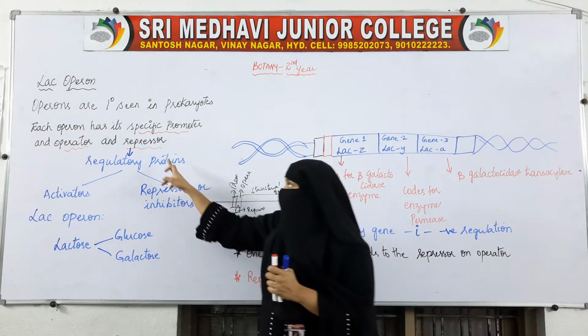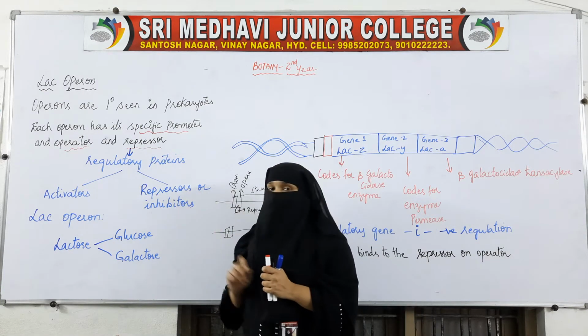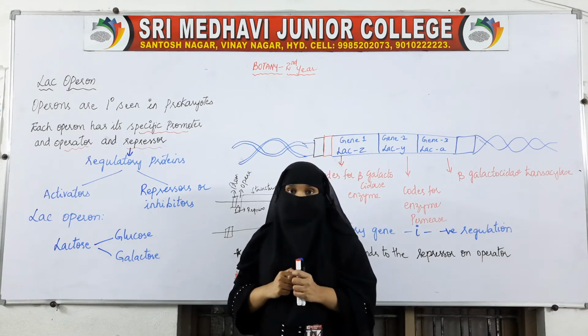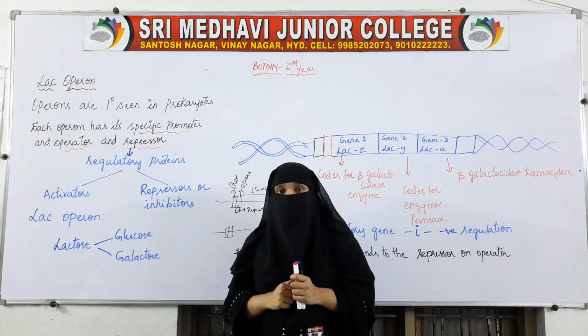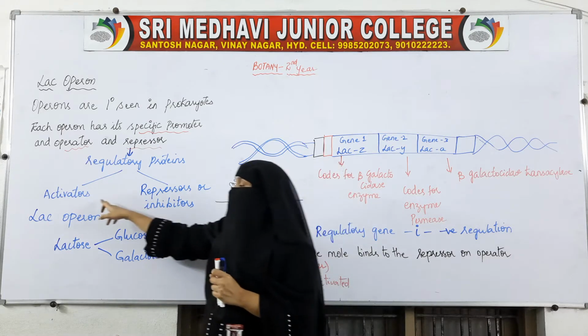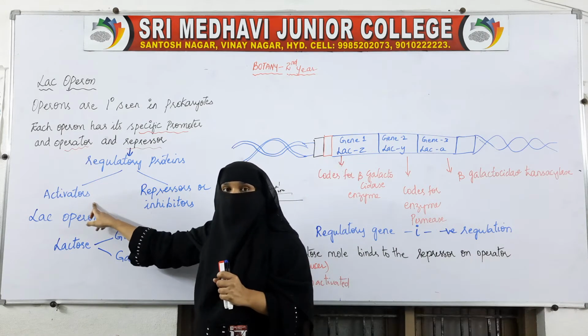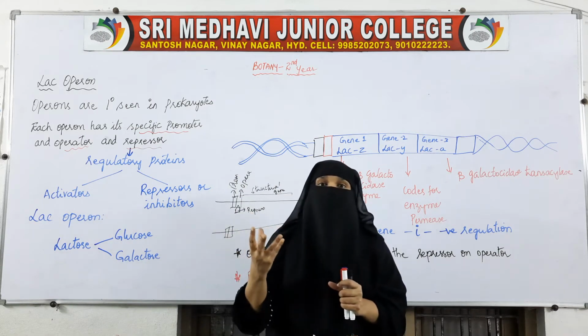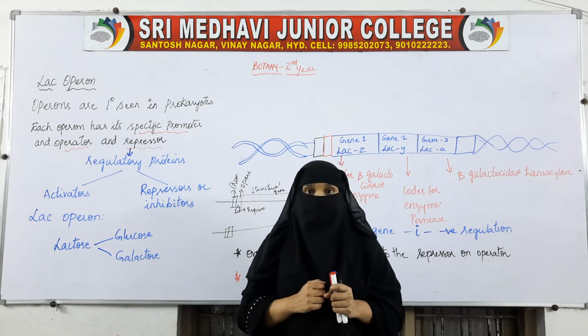Repressors are regulatory proteins, and these regulatory proteins are of two types. The first type is activators, which activate the process of protein synthesis.